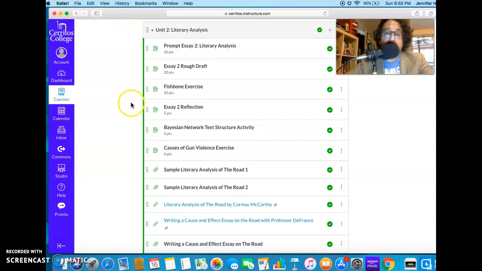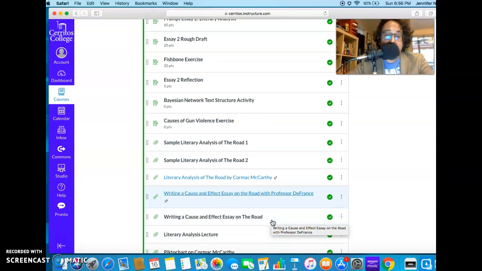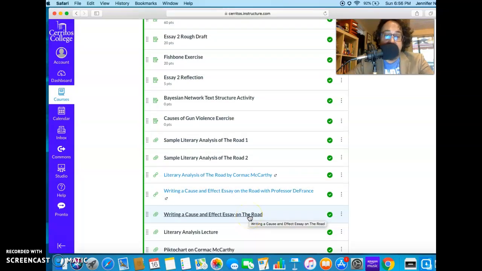Unit 2, literary analysis. So this is where we're going to look at The Road. We have our prompt here, draft, the fishbone exercise, which is explained in the cause and effect lecture, which is actually right here. Writing a cause and effect essay on The Road. I talk about it in there. It's also in the lecture, which is here. So there's the lecture material itself, like that you should look at because it has all the material. There's the video lecture because that has me explaining it.